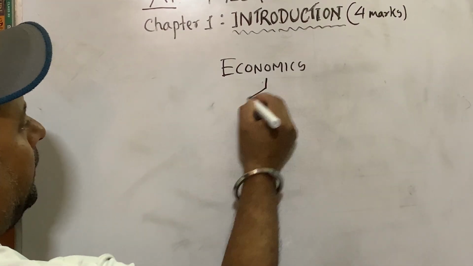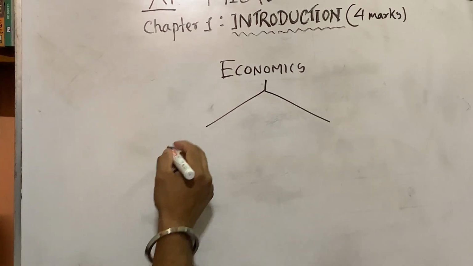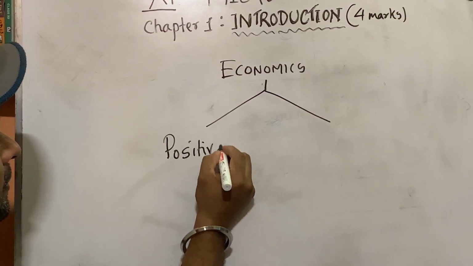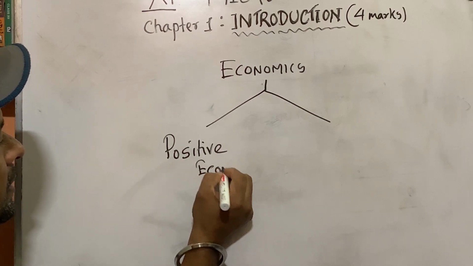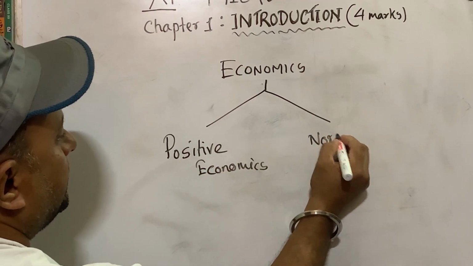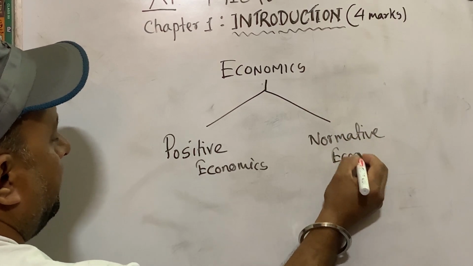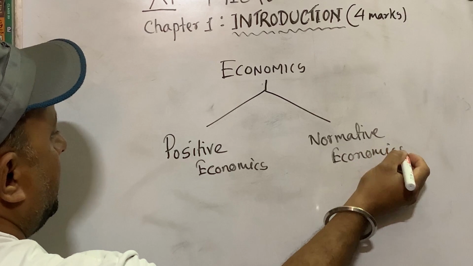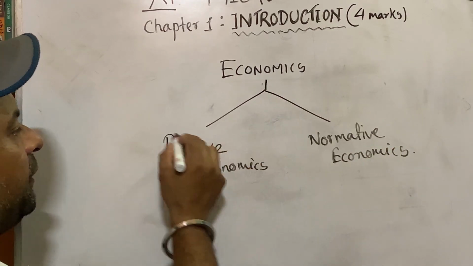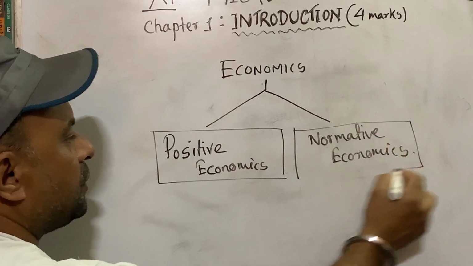Now, two parts of economics, two types of economics. One is positive economics, another is normative economics. Or positive statement, normative statement. These are the two branches of economics, two types of economics. Okay, now what is positive and what is normative?